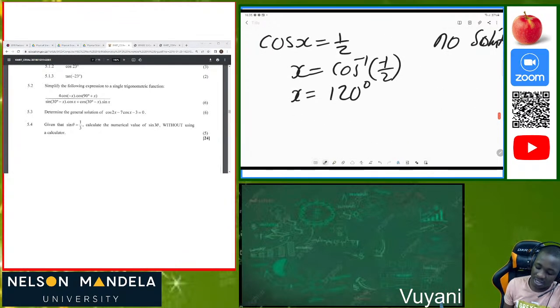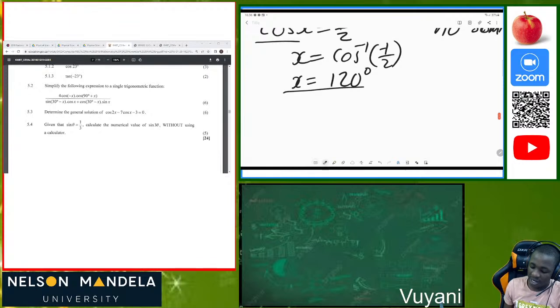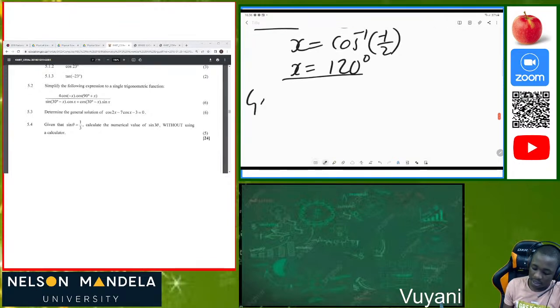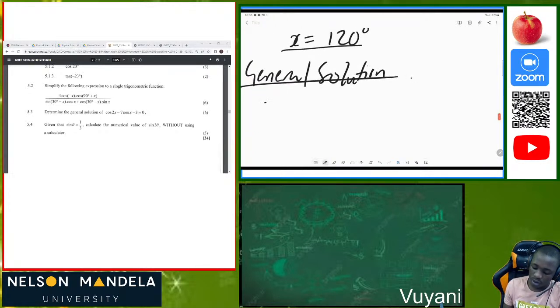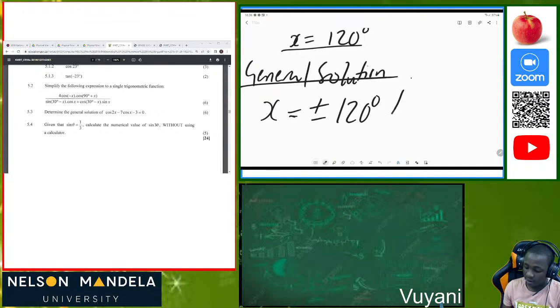Since this is cos and we're having the calculated angle, we know that the general solution of cos is always x is equal to the calculated angle, or plus or minus the calculated angle, plus 360 degrees times k, where k is an element of the real numbers.